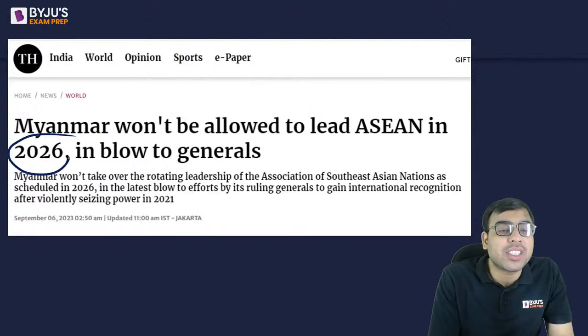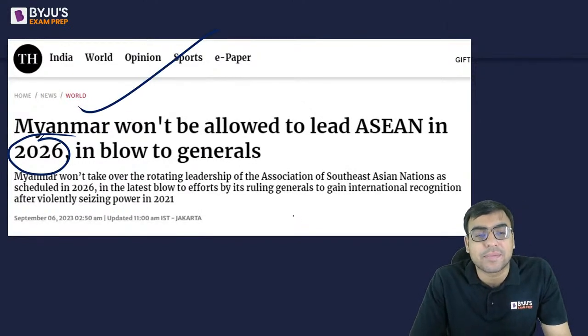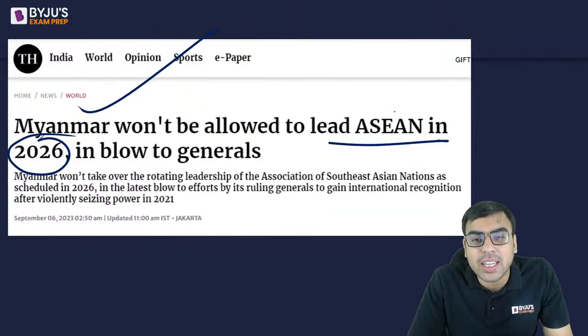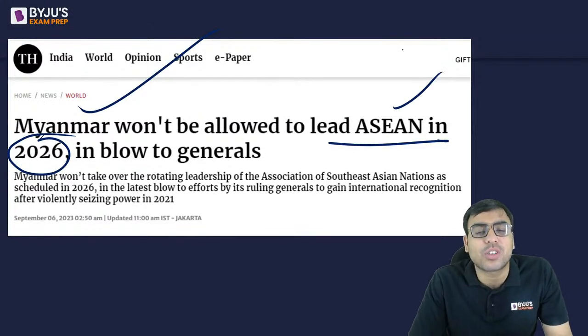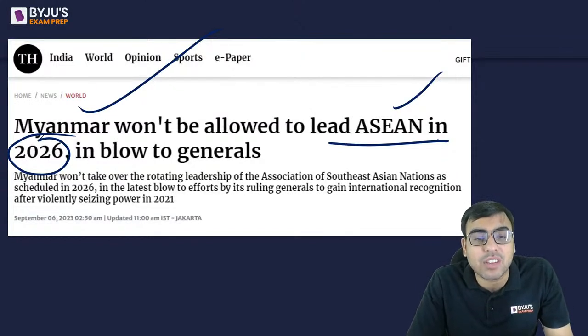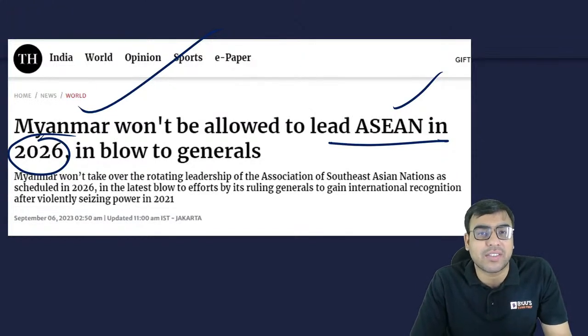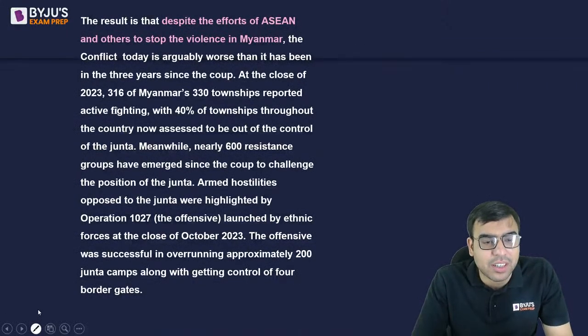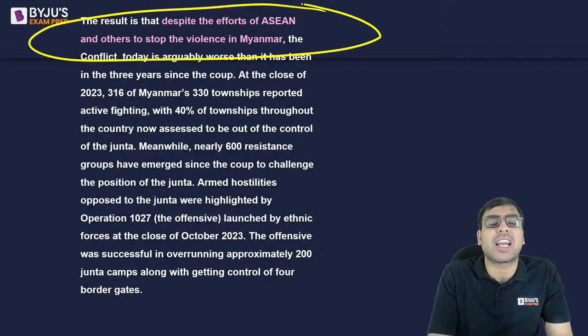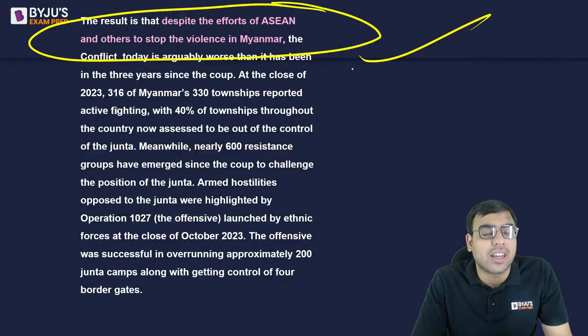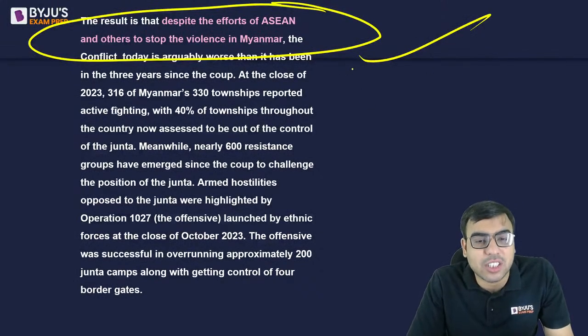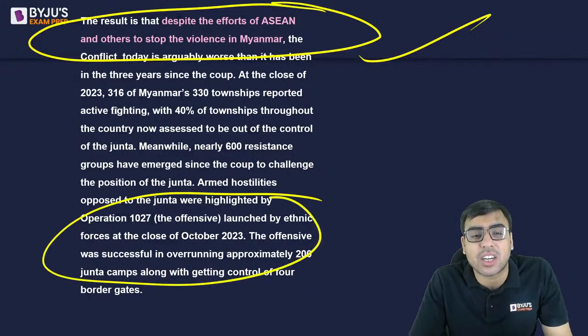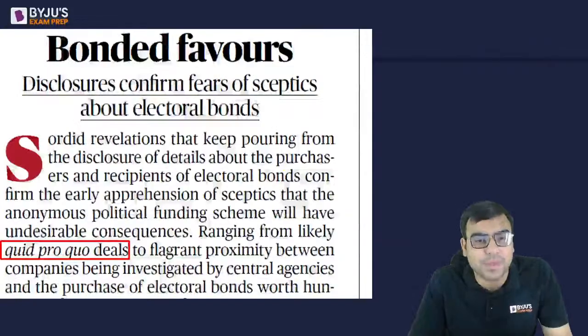However, in 2026, Myanmar was supposed to head the ASEAN. So they were supposed to host the ASEAN summit, but now it will not be happening in Myanmar because of the military rule and the civil war and different things. So these are the things the author is talking about. Despite the efforts, ASEAN has made some efforts, however the violence is not stopping. These are the things the author is talking about.